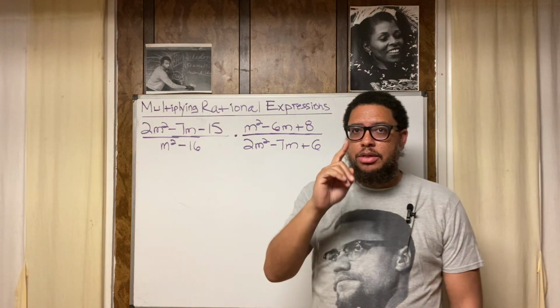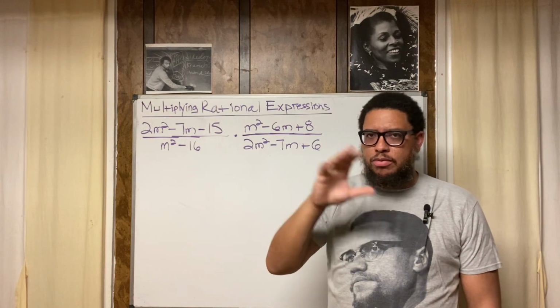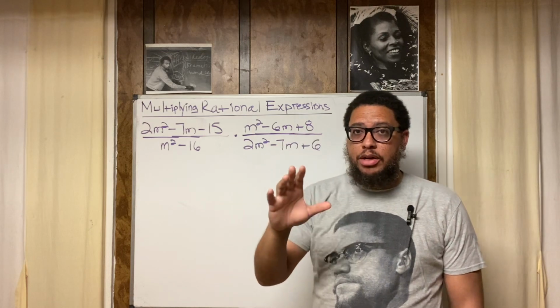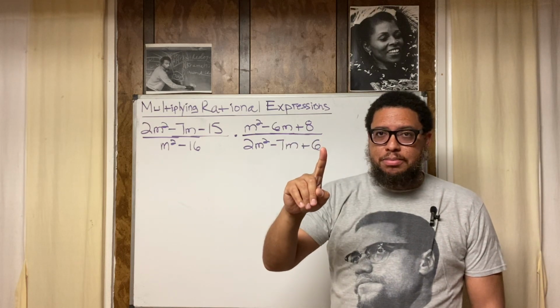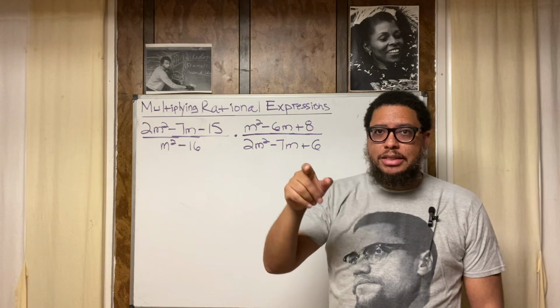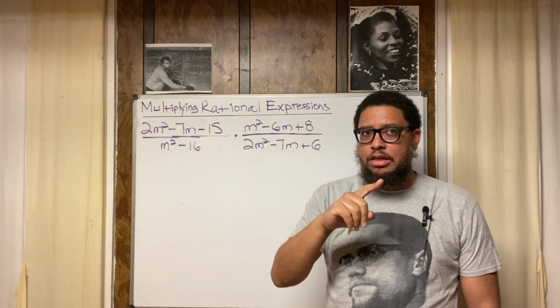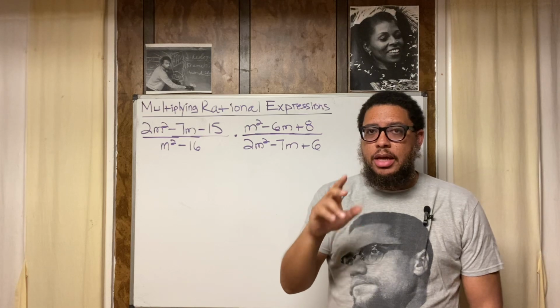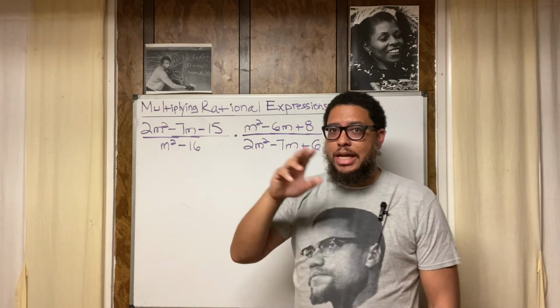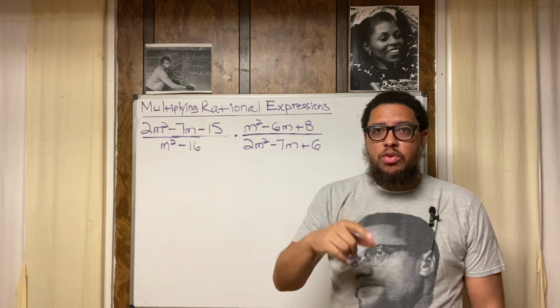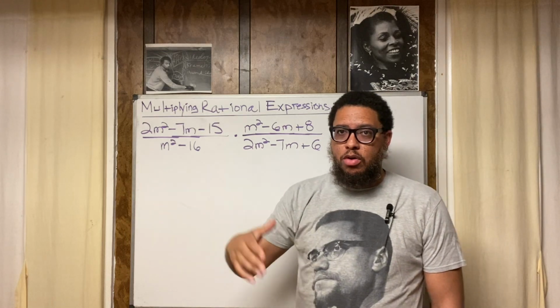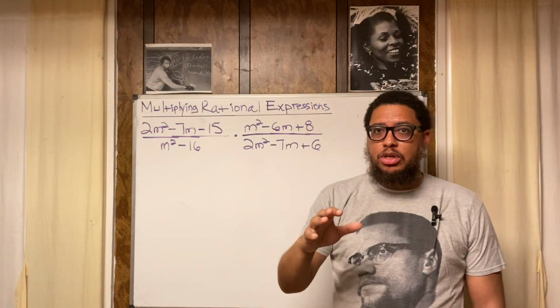I highly recommend three speeches. He made, of course, far more than three speeches, but I highly recommend these three. Ballot or the Bullet, he dropped that in 1964. Message to the Grassroots, I believe he dropped that in 1963. And The Last Message, which was in 1965, a week before his assassination at the Audubon Ballroom in Harlem, New York. So I highly recommend those three speeches.